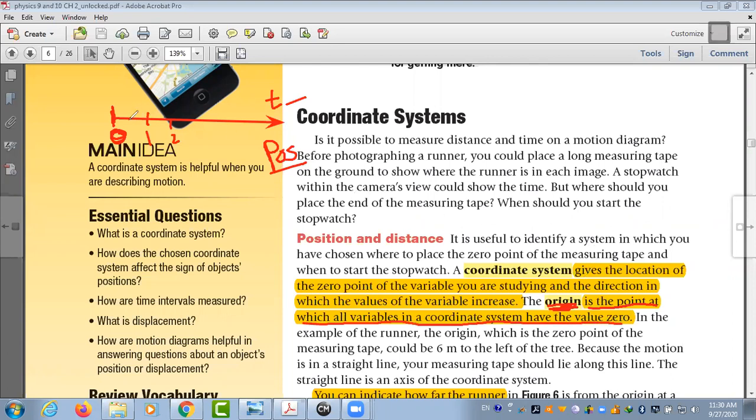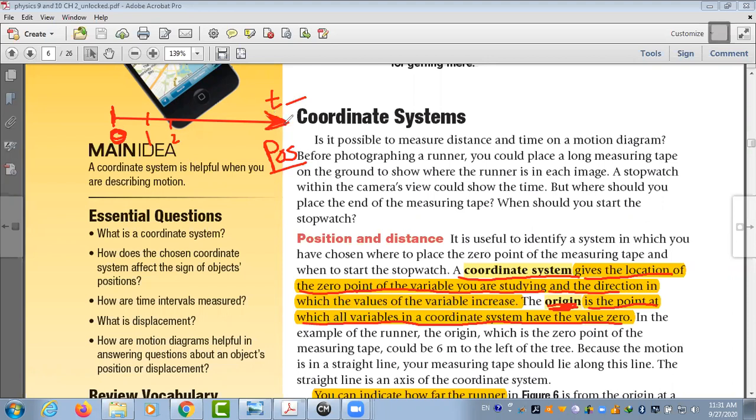So what we did now is called a coordinate system. What is the meaning of a coordinate system? The coordinate system gives the location of the 0 point of the variable you are studying, maybe time or position, and the direction. Here I set the x-axis, so I make an arrow.